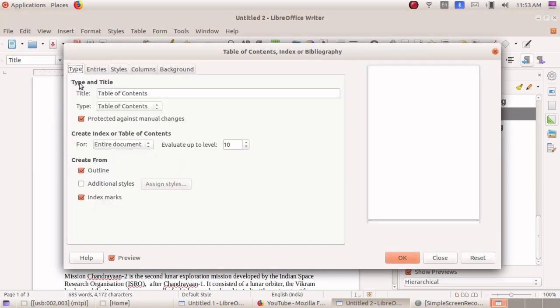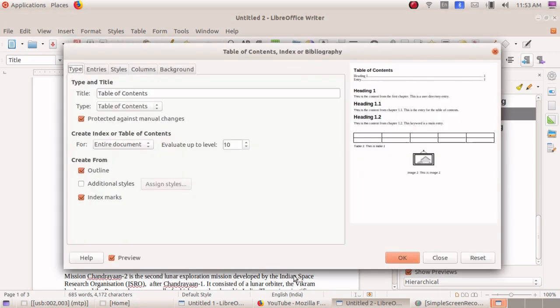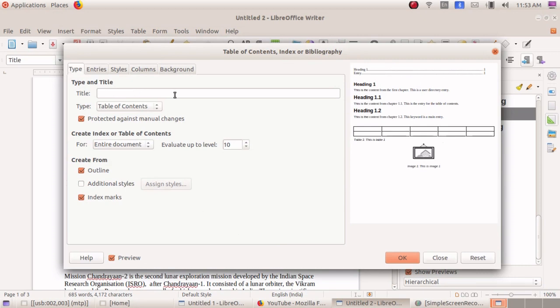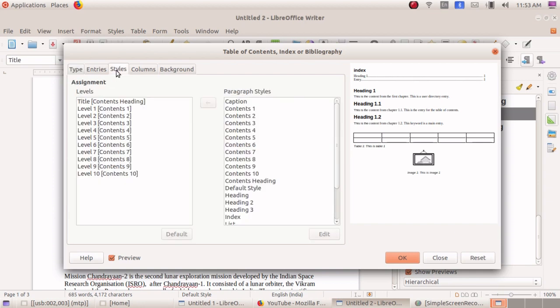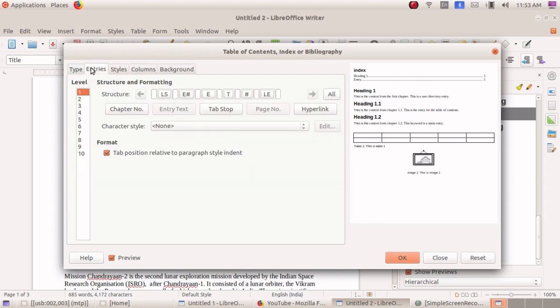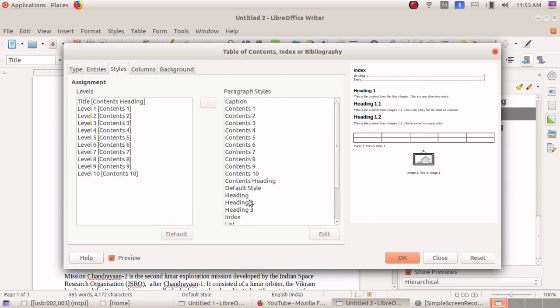So now you will get a dialog box like this. Here if you need to include the name as index, just change the name, or else you can keep table of contents and just select the style type, that is heading 2 we have discussed, and in that the new one we used. Okay, just select that and click OK.